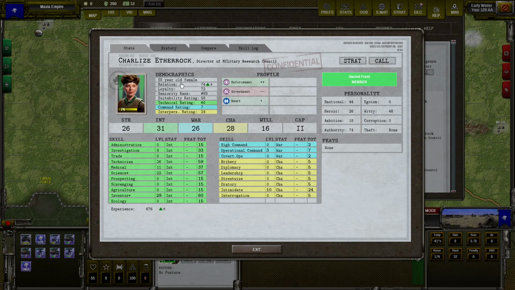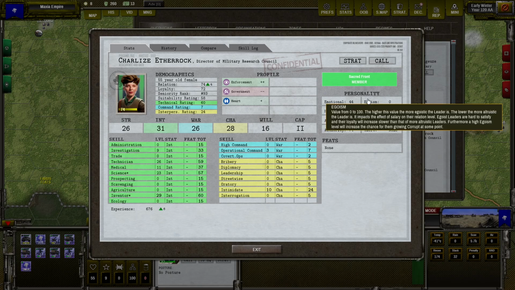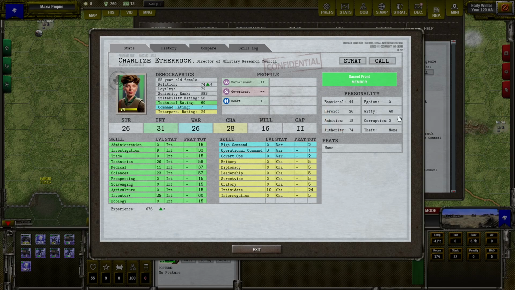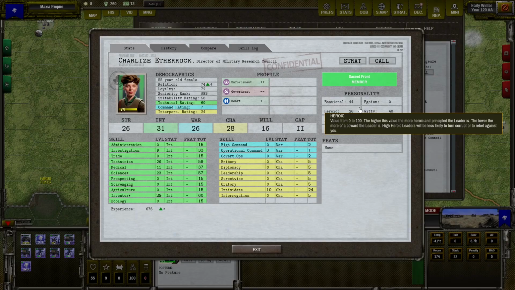So relation has a big impact on loyalty, but the speed of change of our loyalty depends also on the egoism. So as you can read, their loyalty will increase slower than that of more altruistic leaders. So the personality has influence on the speed of changes and the level of changes of some relation operations.